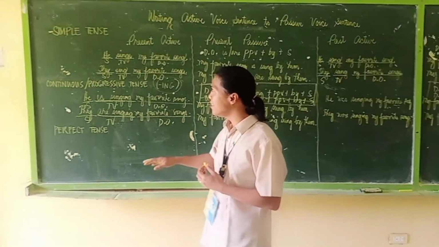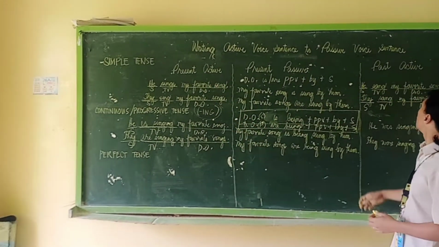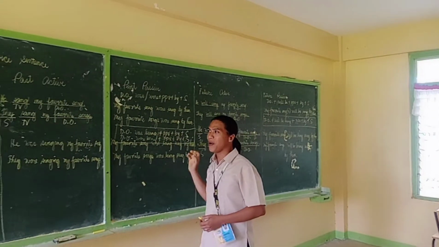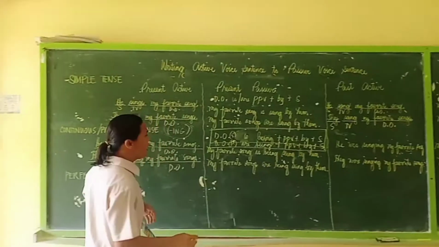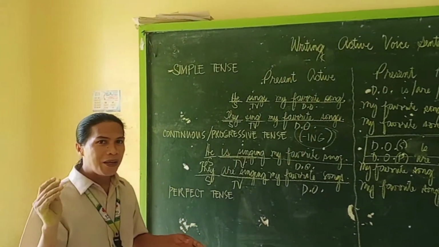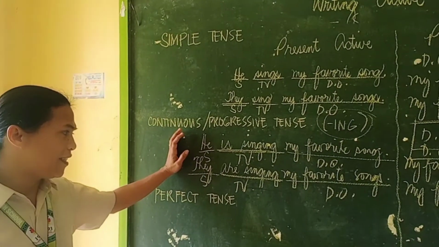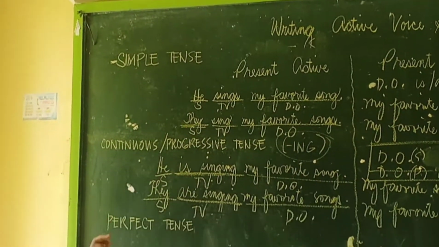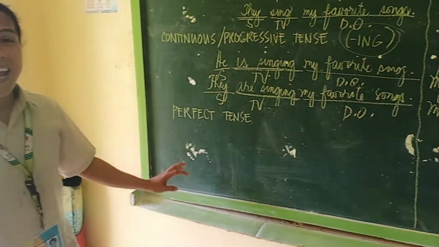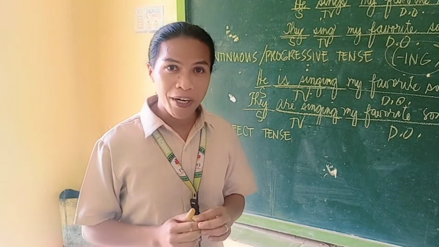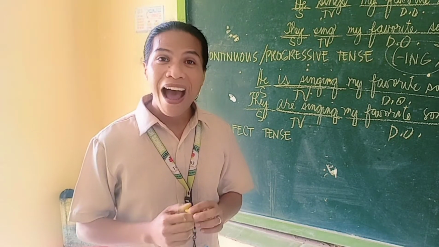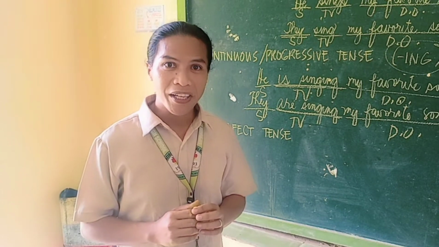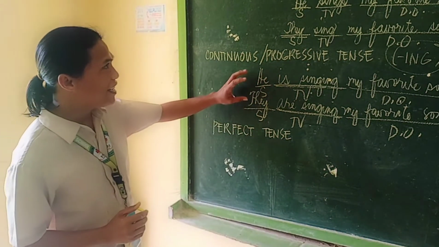From the present to the past and down to the future. Okay, let us use the same set of sentences, but this time, we are going to write these sentences in perfect tense. The most distinguishing feature of perfect tense is the presence of has, have, or had, and the past participle of the verb. Okay, let us write this sentence.